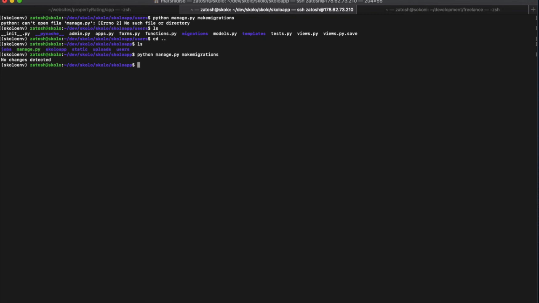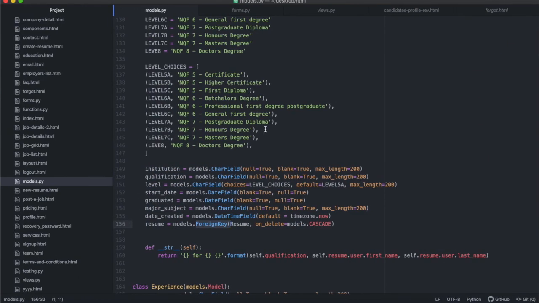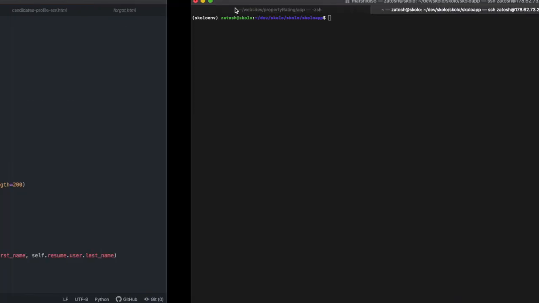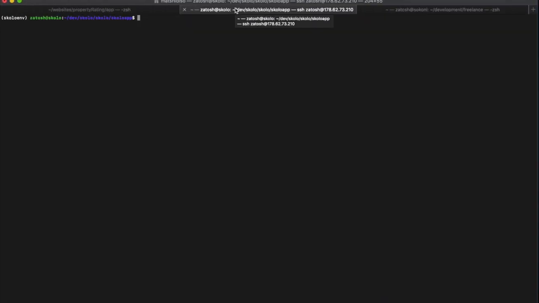And so then I'm going to run manage.py migrate, just to be on the safe side. All right, nothing to apply. That's okay. But if you make any changes to your model file, please always remember to run make migrations. Then once you finish doing that, you also need to go to your users app.